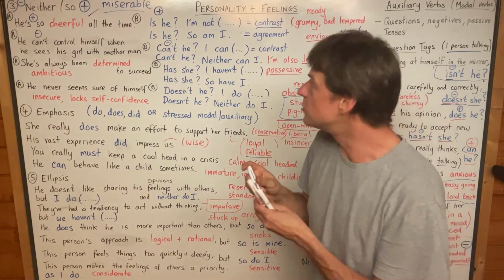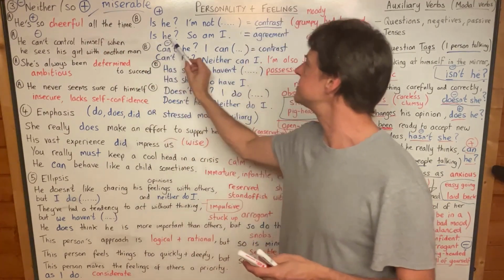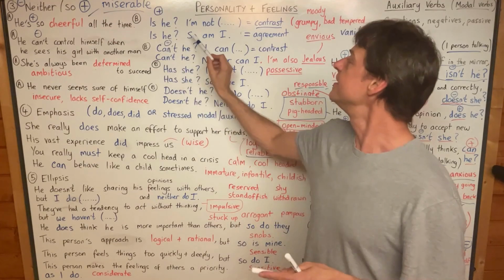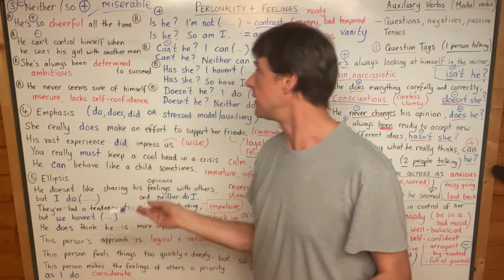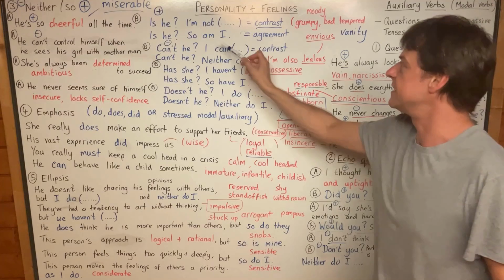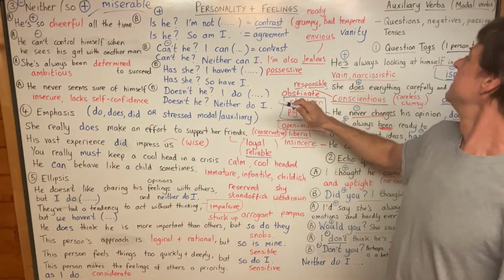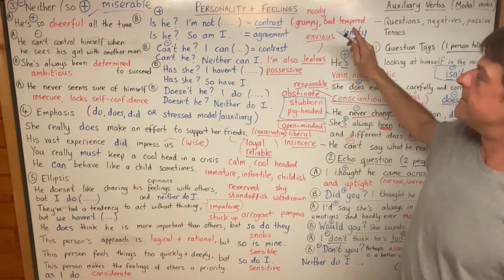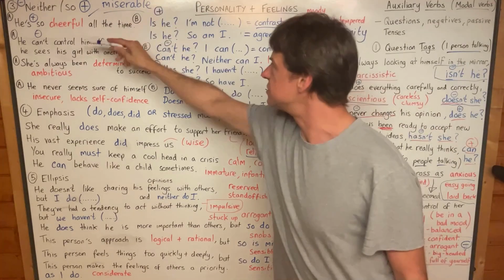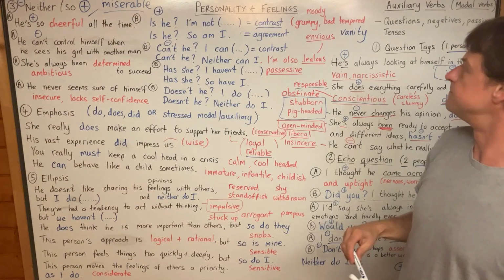But if you want to agree with a positive sentence, then you need the "so." Is he? So am I cheerful all the time. Yeah, and that's what it means. It's ellipsis, really. So am I cheerful all the time. That agrees, okay? And so, yeah, grumpy, moody, bad-tempered are the opposite of cheerful. Miserable is the opposite as well.